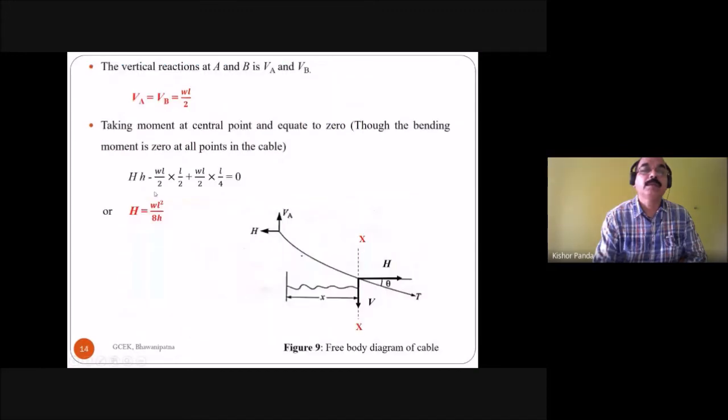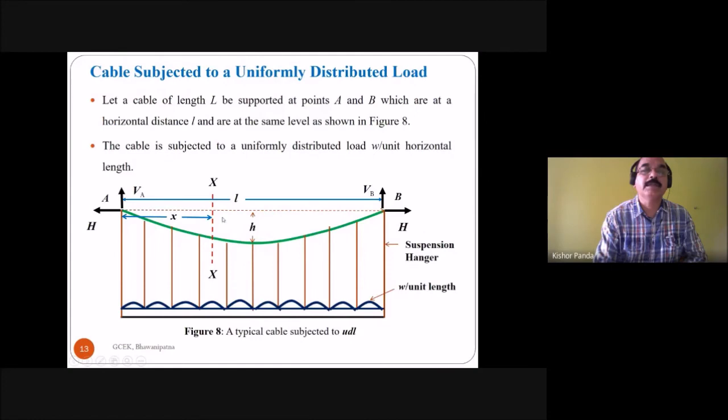So what is the moment? This is capital H and this is small h. So the moment of this horizontal thrust about this point is capital H into small h. And what is the moment of this vertical reaction?